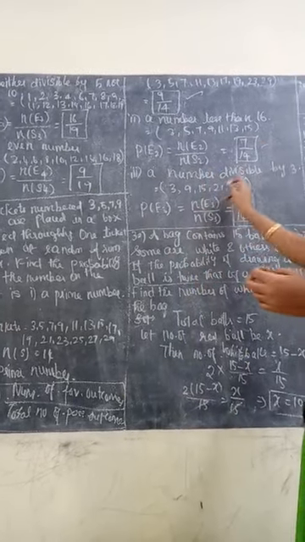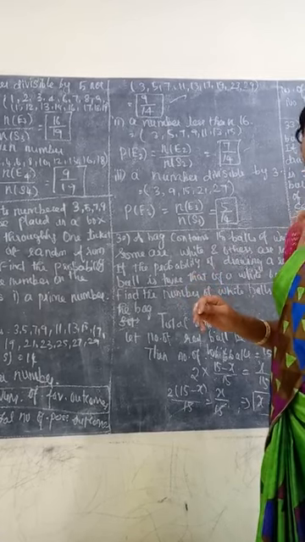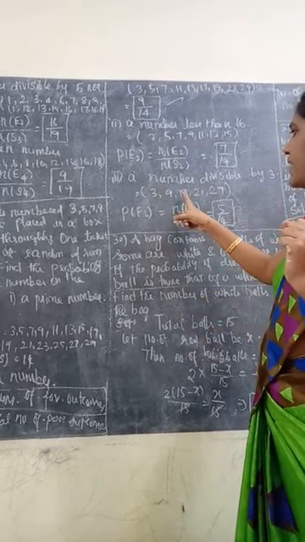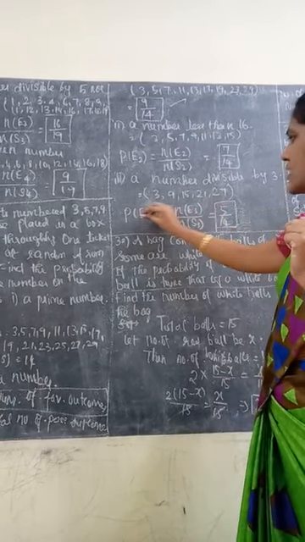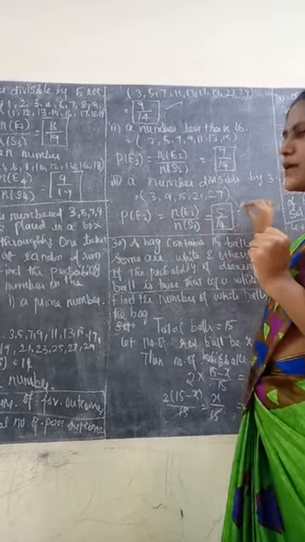Next, a number divisible by 3. The number should be divisible by 3. So what are the numbers? 3, 9, 15, 21, 27. So probability of E3 equals n of E3 by n of S3 equals 5 by 14.